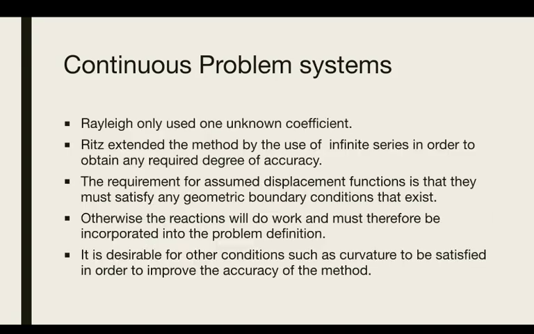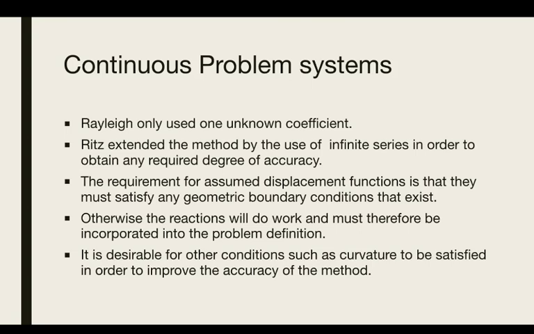Rayleigh only used one unknown coefficient. Ritz extended this method by use of an infinite series in order to obtain any required degree of accuracy. The requirement for assumed displacement functions is that they must satisfy any geometric boundary conditions that exist.